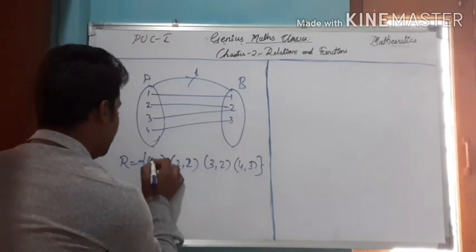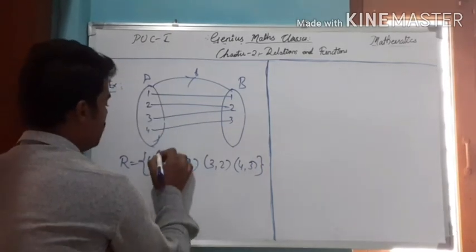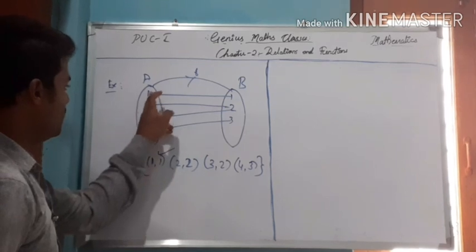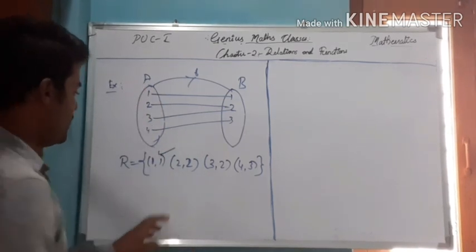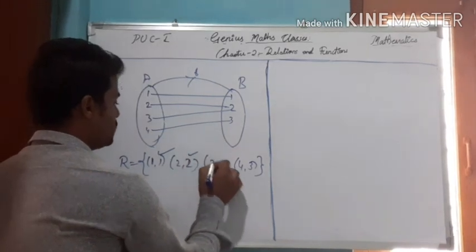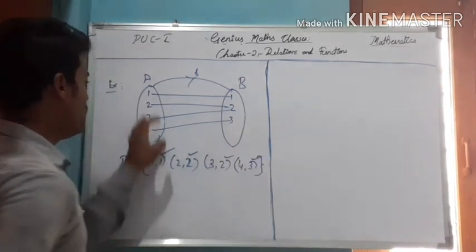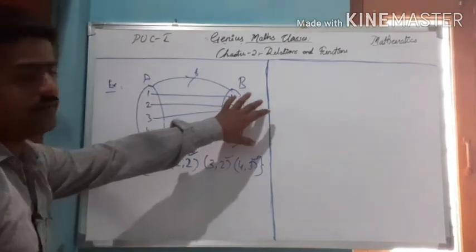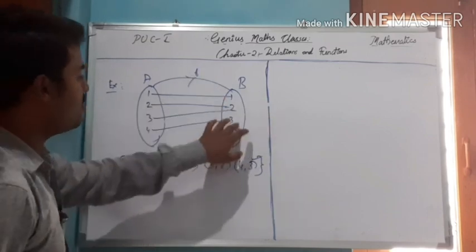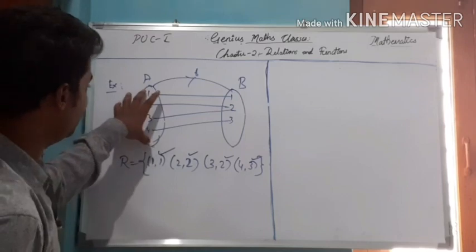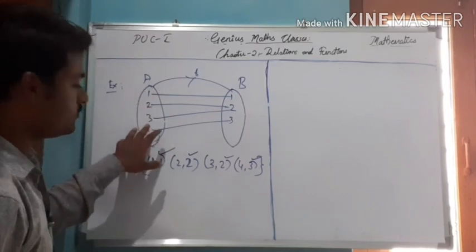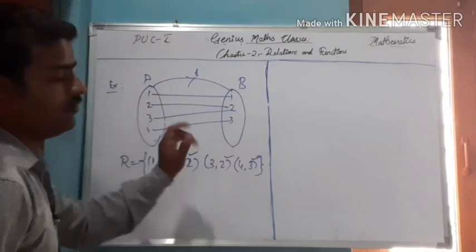So here each element in set A has one and only one image. 1 has 1, 2 has 2, 3 has 2, 4 has 3. So all the elements in set A have only one image. Irrespective of the images we got, all the elements in set A have unique images.